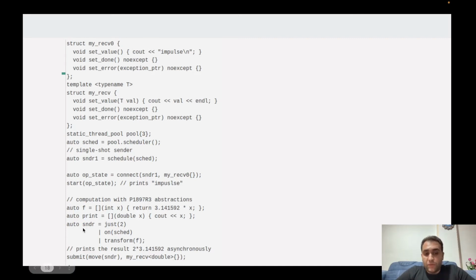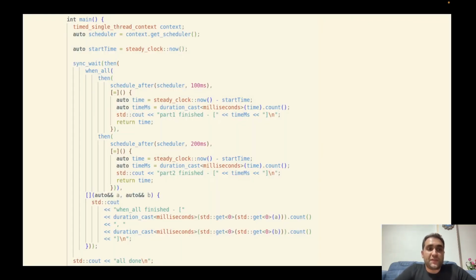Okay, and this sender refers to lazy work. It does nothing. If we want to run this sender, we need to connect it to a receiver and then start the operation state. We can do it through the submit function. The submit function receives a sender and a receiver, and it starts the sender to work. Actually, the submit function connects the sender to the receiver and then starts the operation state. Okay, it was about sender and receiver.